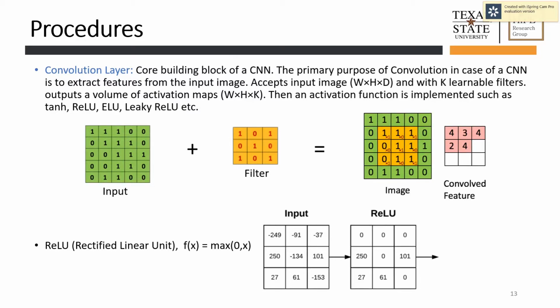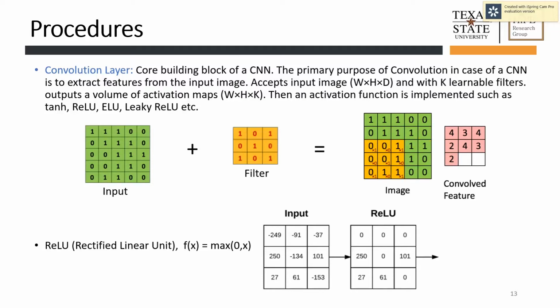So what does the convolution layer do? It's the core building block of a CNN. The primary purpose of the convolution layer is to extract features from the input image. It accepts images with some learnable filters and then outputs the activation maps as shown in the figure. As you can see, it's just element by element multiplication. Then when we get those convolved features, those activation maps, we run an activation function on those, such as the ReLU activation function.